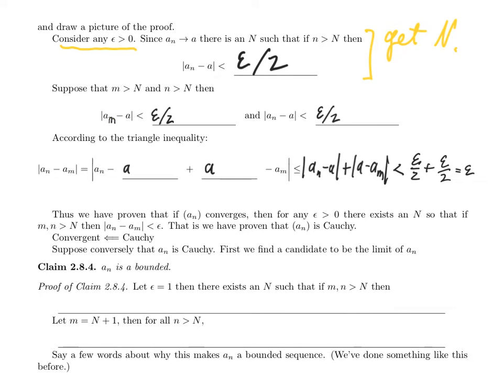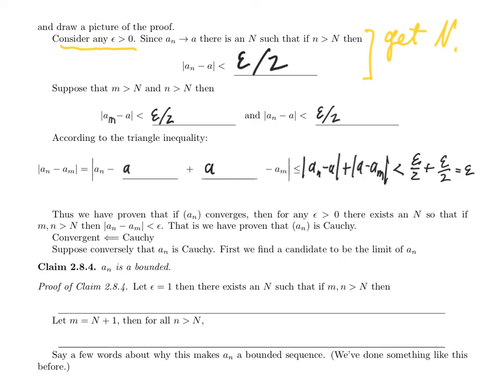And so let's just read through this conclusion and see if it actually holds. I claim that this shows that if a sub n converges, I assumed that a sub n converged way up there, then for every choice of epsilon, there exists a big N. So there's me coming up with a choice of big N. I didn't have a formula for a sub n, so I knew I couldn't get a formula for big N. I knew a fact about a sub n. I used that fact to get a choice of big N. So if little m and little n are bigger than big N, then the absolute value of a sub n minus a sub m is less than epsilon. Nice. So this proves that the sequence a sub n is Cauchy.